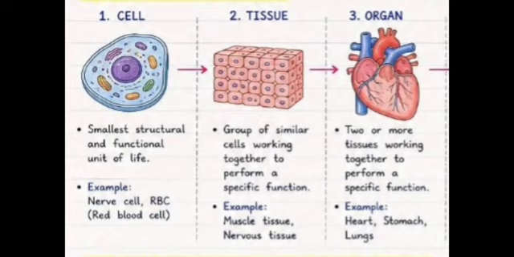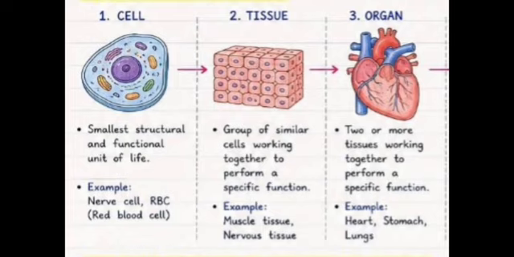As you know, in tissues, similar cells that are working together and have a specific function, we call it a tissue. And if a structure is formed by different tissues which are working together for a specific function, then we will call it an organ. It means a special structure which is formed by working together of different tissues. In simple terms, you can say two or more tissues working together to perform a specific function, then we will call it an organ. Examples of organs are heart, stomach and lungs.